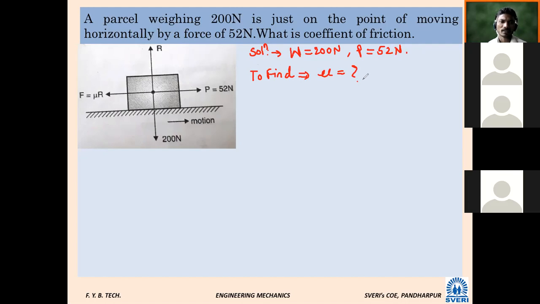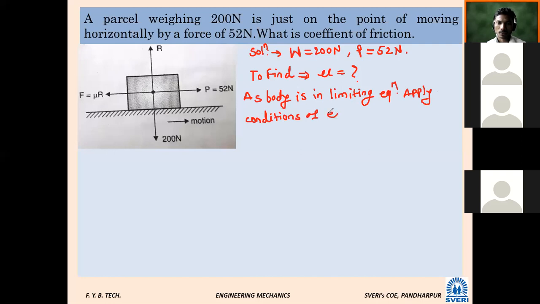Horizontal. Simply, it is just horizontal, and we can apply it. So here one sentence should come: as body is in limiting equilibrium, apply conditions of equilibrium. What is the first condition of equilibrium? Therefore, summation Fx is equal to 0. Summation Fx is equal to 0.